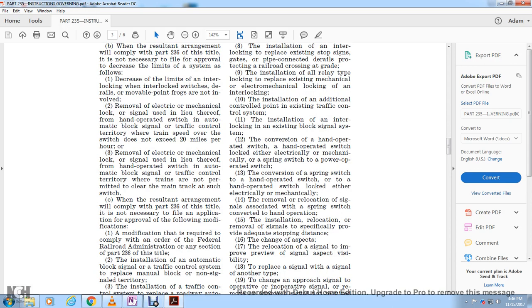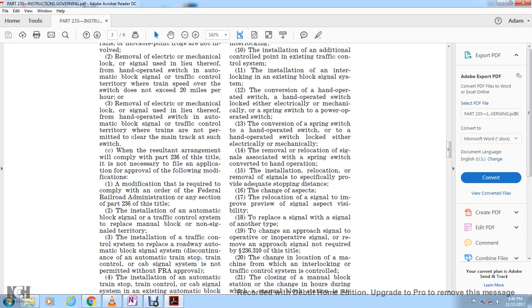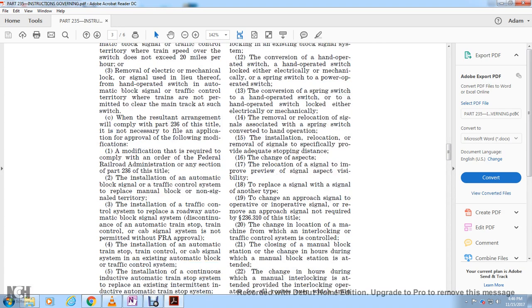A modification that is required to comply with an order of the Federal Railroad Administration, any section in Part 236 of this title. The installation of the automatic block signal or the traffic control system to replace the manual block in a non-signal territory. 3. The installation of the traffic control system to replace the roadway automatic block signal system, or to discontinue the automatic train stop, train control and cab signal system, is not permitted without FRA approval.